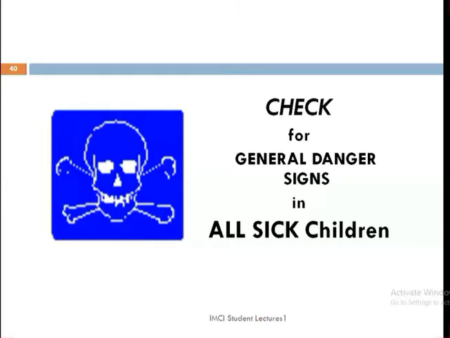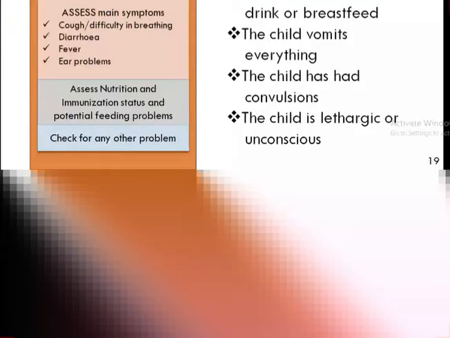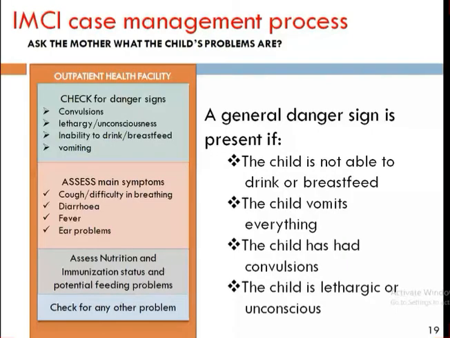So always check for the general danger signs in all children, even though they seem to be normal. Then after checking for the danger signs, you have to assess for the main signs and symptoms, like whether the child is having cough or difficulty in breathing or not, diarrhea, fever, ear problems. Then assess nutrition and immunization status and potential feeding problems. Then check for any other problems. This is how you should proceed.